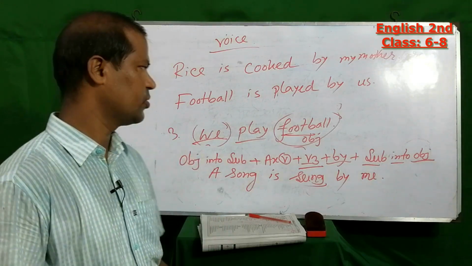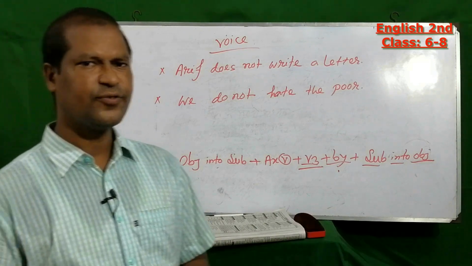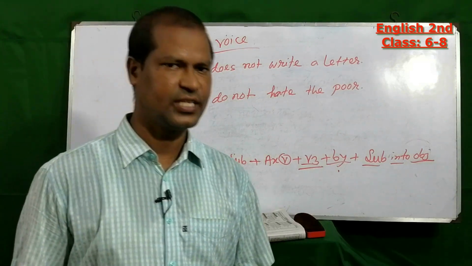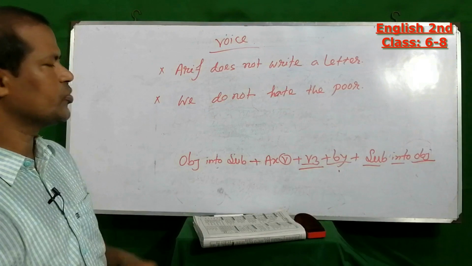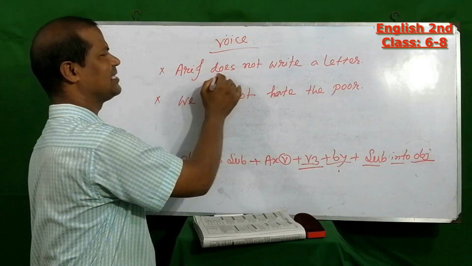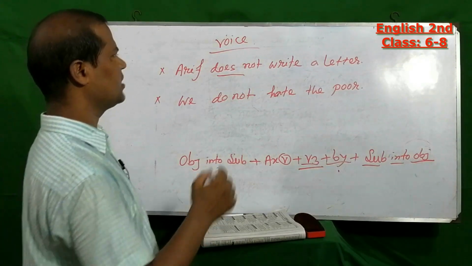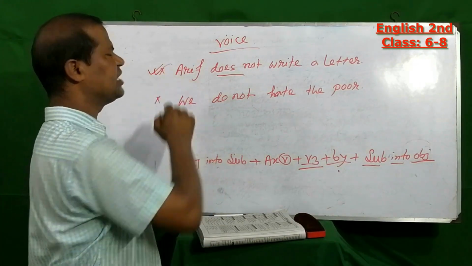I think, dear student, you have understood this item on present indefinite tense for making active to passive voice. Now we will discuss the negative form of present indefinite tense. Here I mention two sentences. First one, Arif does not write a letter. Here the sentence is in negative form.